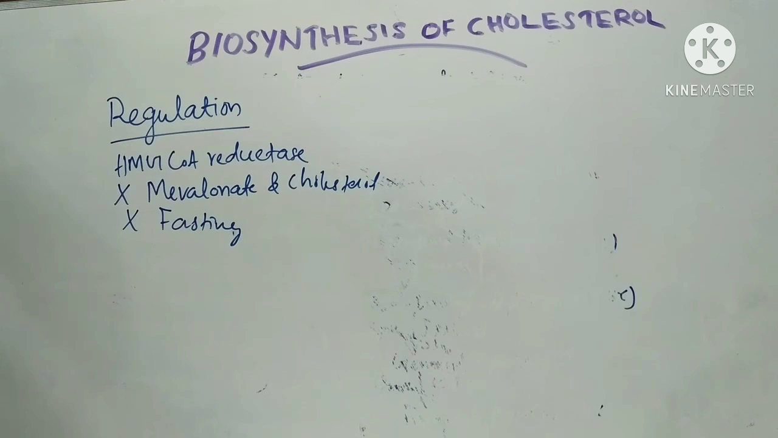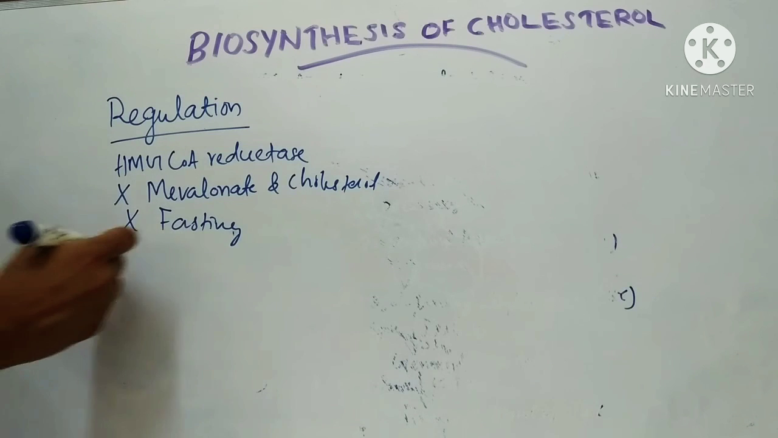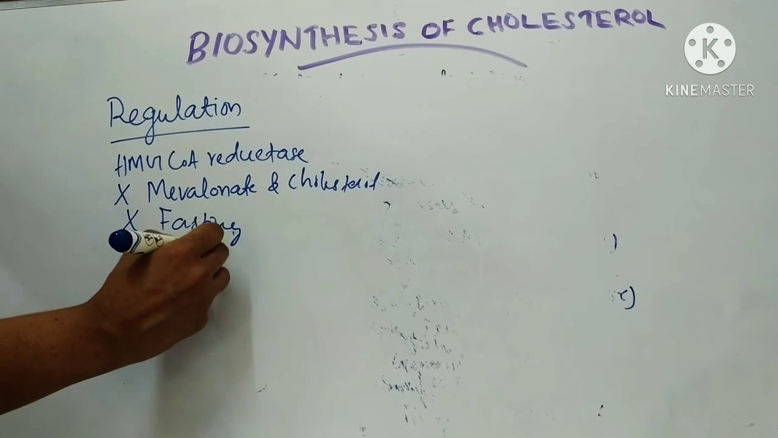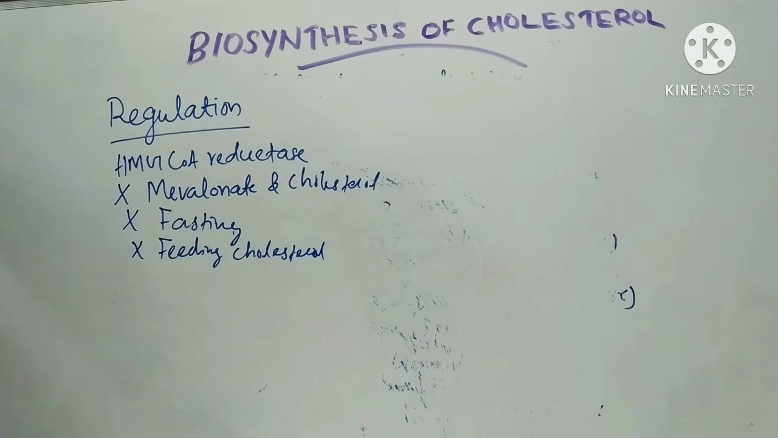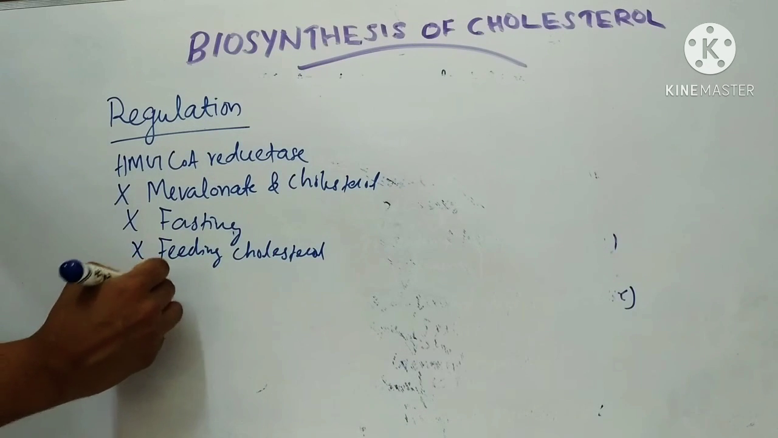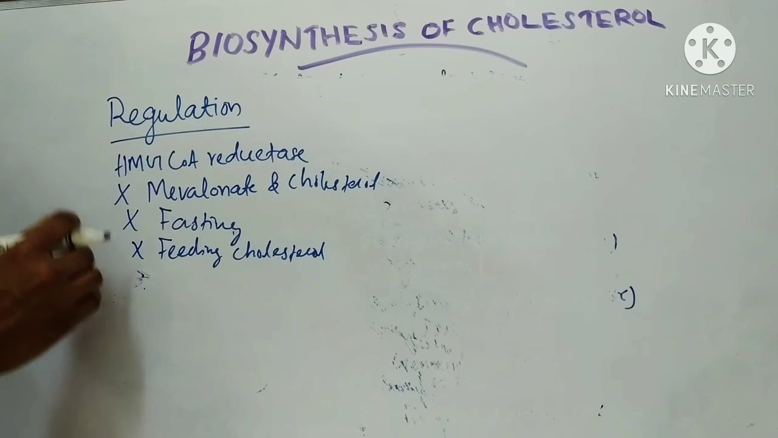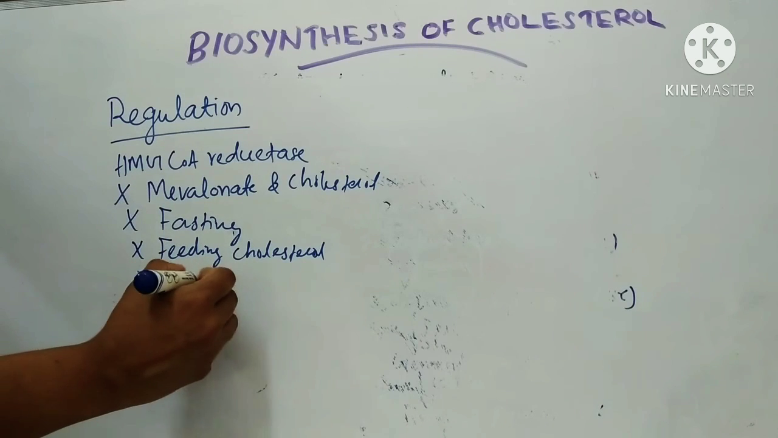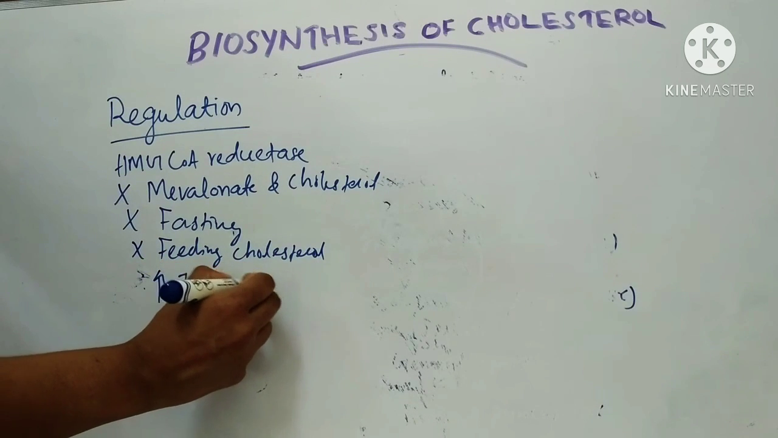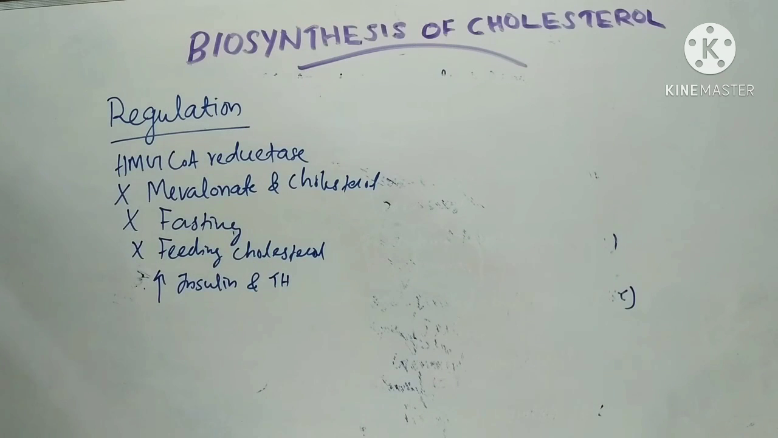Feeding cholesterol reduces the hepatic biosynthesis of cholesterol by reducing the activity of this enzyme. Then hormones like insulin and thyroid hormones increase the HMG-CoA reductase activity.